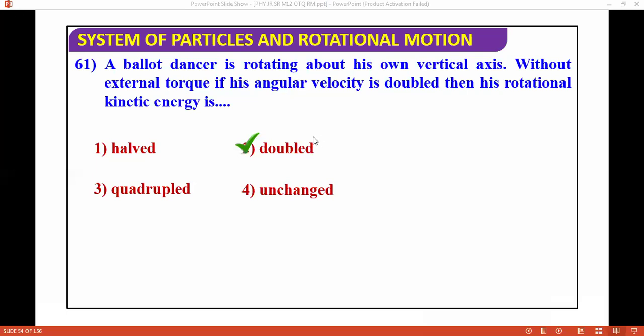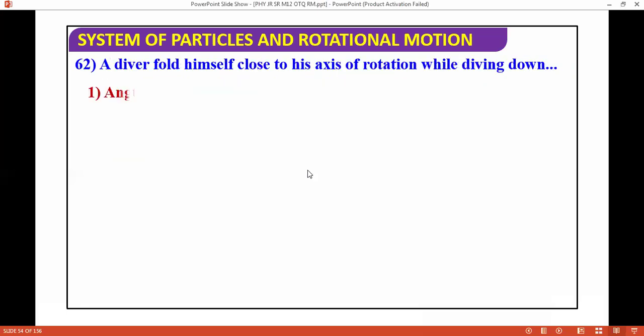I will not suggest you to remember the result directly. The next question I'm moving ahead. So a driver found himself close to the axis of rotation while driving down. Why? Again the concept is same.